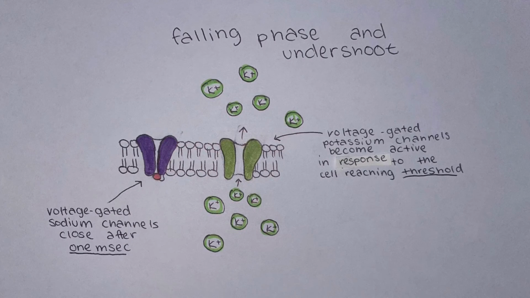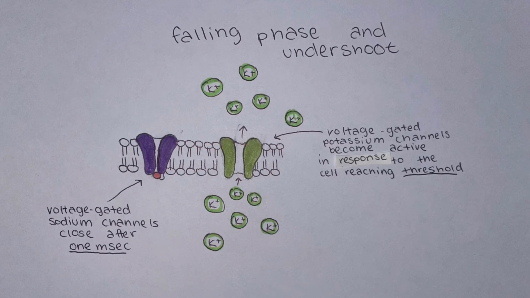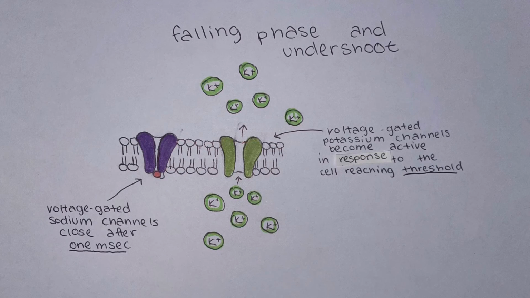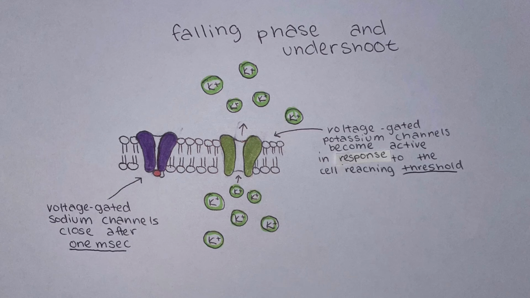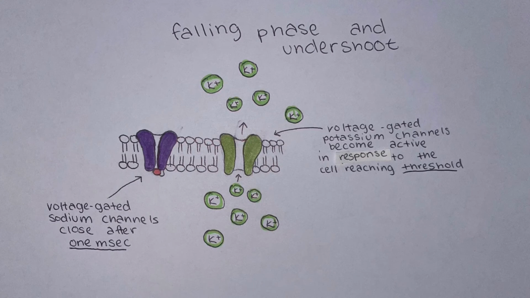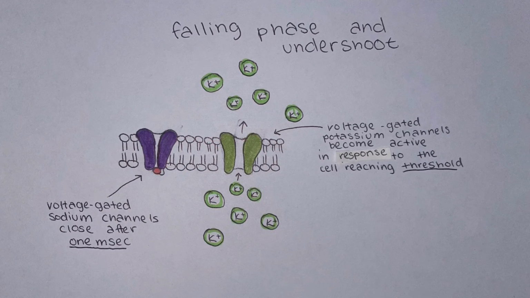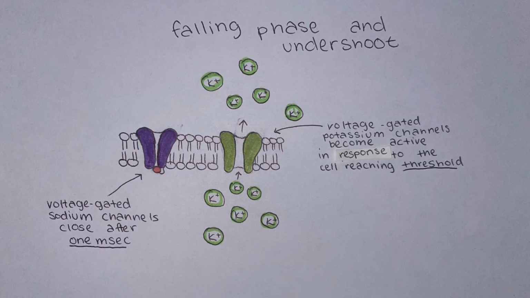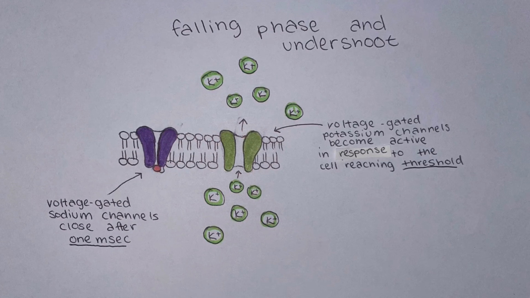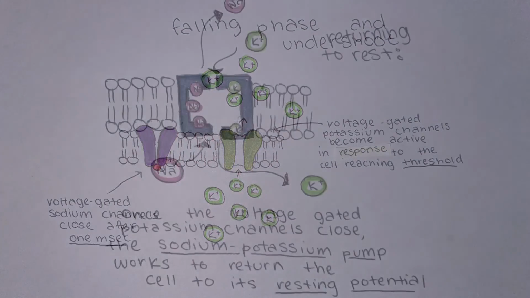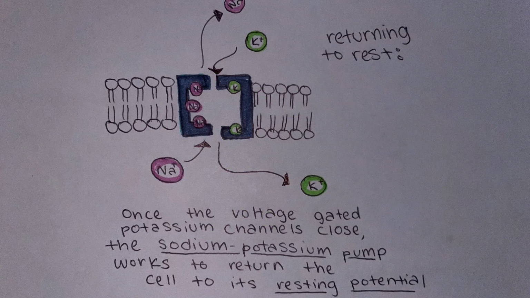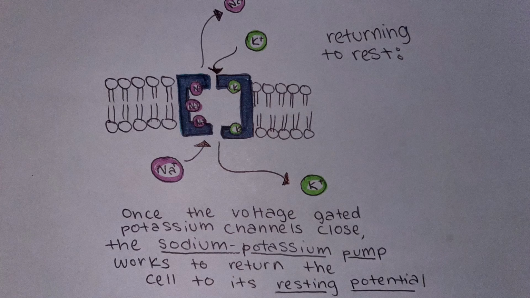As the membrane potential returns to the resting level, the sodium channels will deactivate, returning to the closed position. The potassium channels will also close, but they remain open long enough to cause a hyperpolarizing undershoot as potassium continues to move towards its equilibrium potential of negative 70 millivolts. Once the voltage-gated channels close, the sodium-potassium pumps will reestablish the proper ionic concentrations needed for the electrochemical gradients. This action, along with the open leak channels, will return the cell to its resting membrane potential.